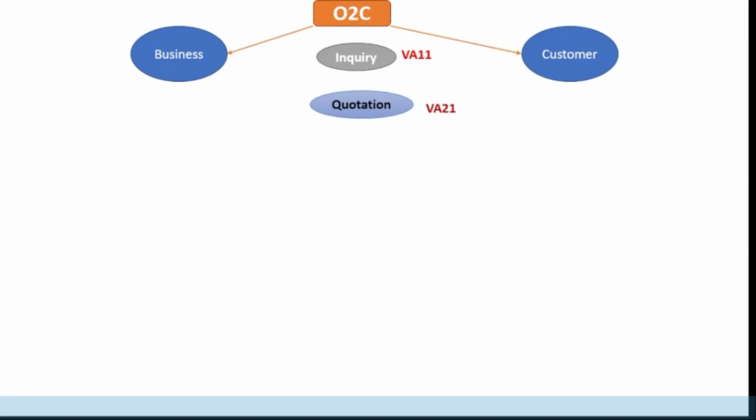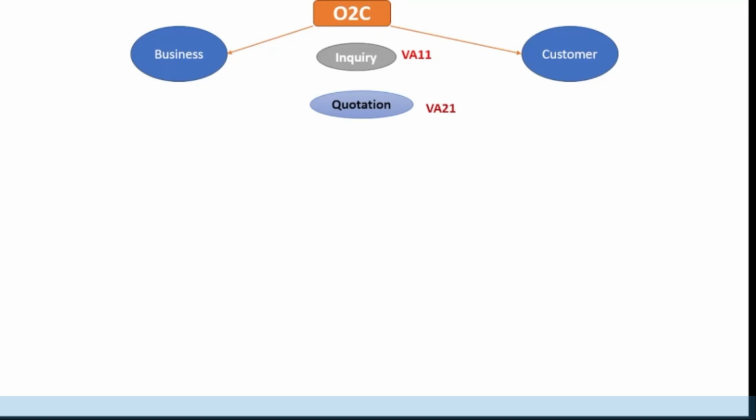And if a customer is a regular customer and we already have a contract with the customer, in that case we may not create an inquiry or quotation. Inquiry and quotation are optional documents, and we should also provide the information about the credit limit of the customer, which can be customer specific. On the basis of the quotation document, we can check the order probability, whether or not the customer will place an order at a particular quotation. And a quotation can be created with or without referencing the inquiry.